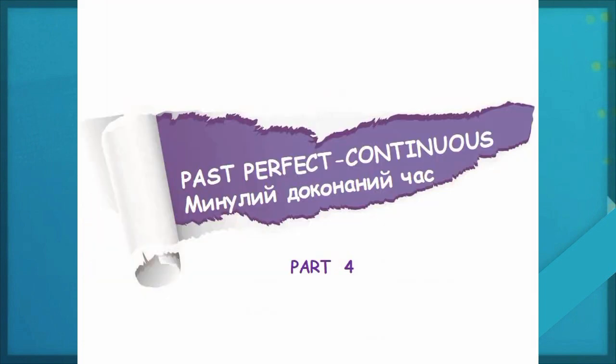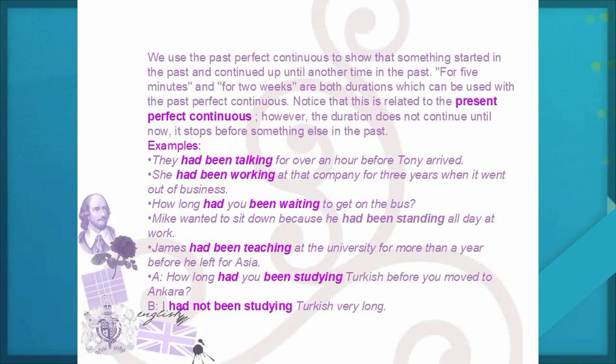And the last tense, past perfect continuous. We use the past perfect continuous to show that something started in the past and continued up until another time in the past. For 5 minutes and for 2 weeks are both durations which can be used with the past perfect continuous.